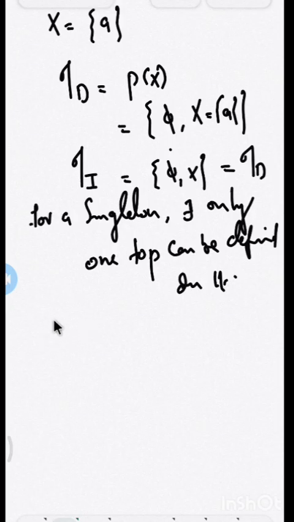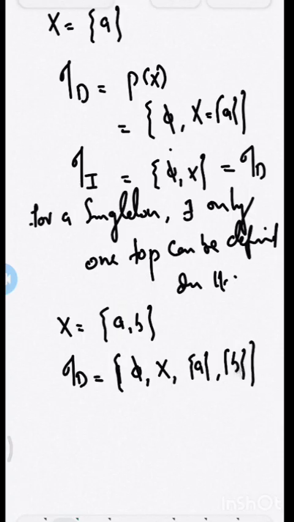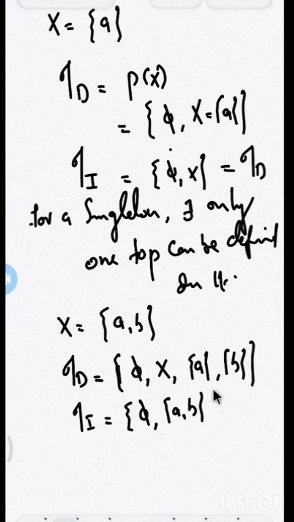Now I consider a two element set. X is equal to the set {A, B}, and we will see what topologies can be defined. First I define tau D, the power set. What are the elements? The empty set, the full set, and the subsets singleton A, singleton B and AB itself, right? These are the four subsets of AB. Therefore tau D is a topology. Another is the indiscrete topology, which consists of the empty set and the full set, AB. So both are different topologies here.